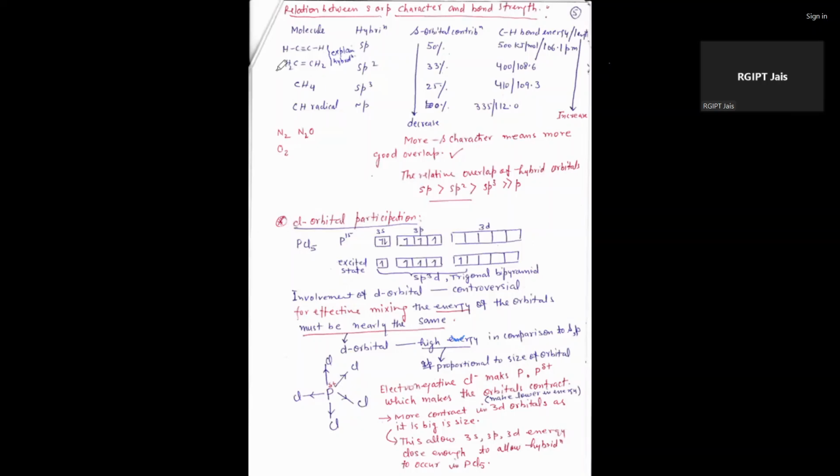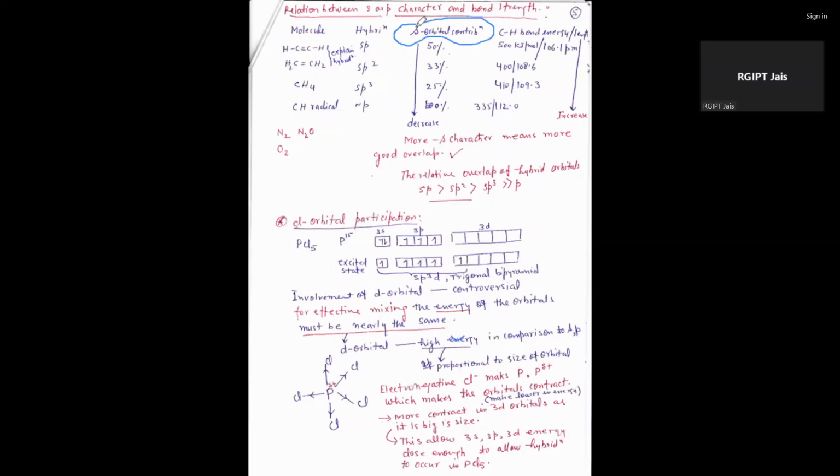There are different molecules which have different hybridization and a different contribution of s. S means the contribution of s orbital, and there is a different bond energy. Bond energy can be calculated from bond length, and bond length can be calculated from bond angle.